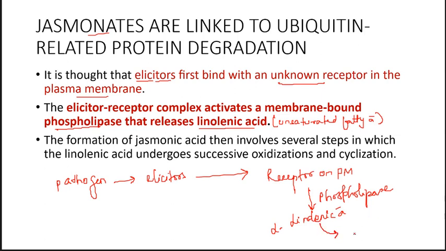Alpha linolenic acid is a precursor of jasmonic acid, which will synthesize jasmonate. In this way jasmonic acid is synthesized in higher quantity during stress, but naturally it is present in the plant cell, where it has several other roles.